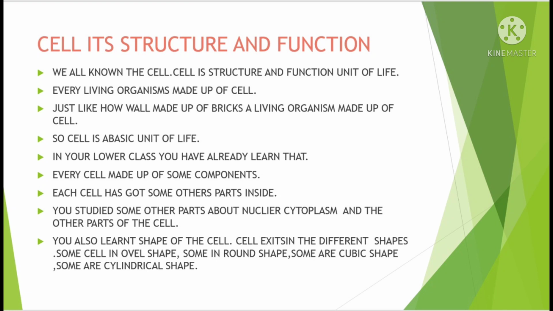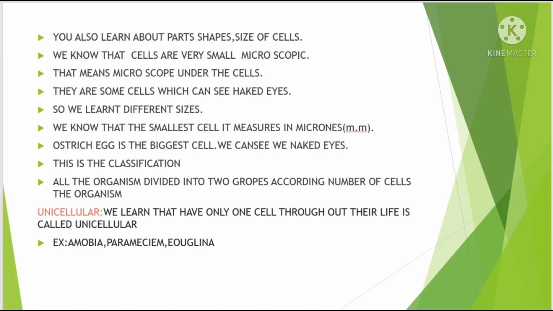In our lower classes you have already learned that every cell is made up of some components. Each cell has some parts inside. You studied parts like the nucleus and cytoplasm. You also learned the shapes of cells: some are oval, some round, some cubic, some cylindrical. We know that cells are very small, microscopic.